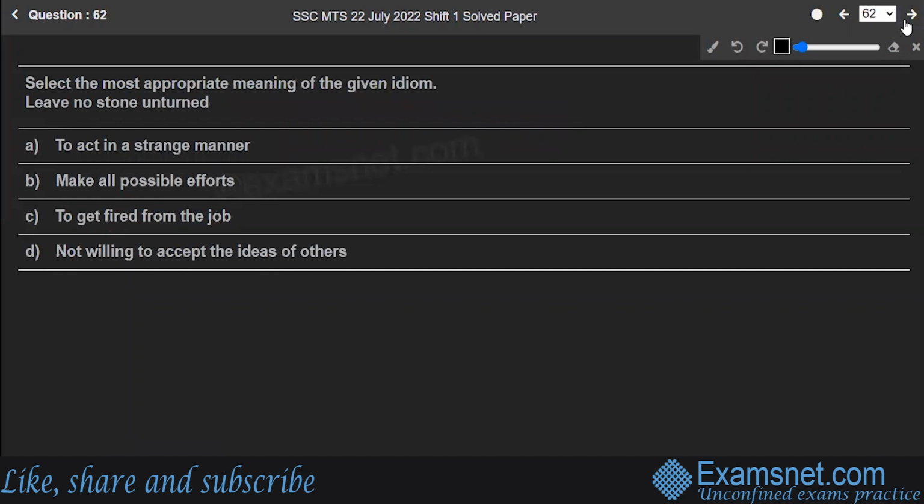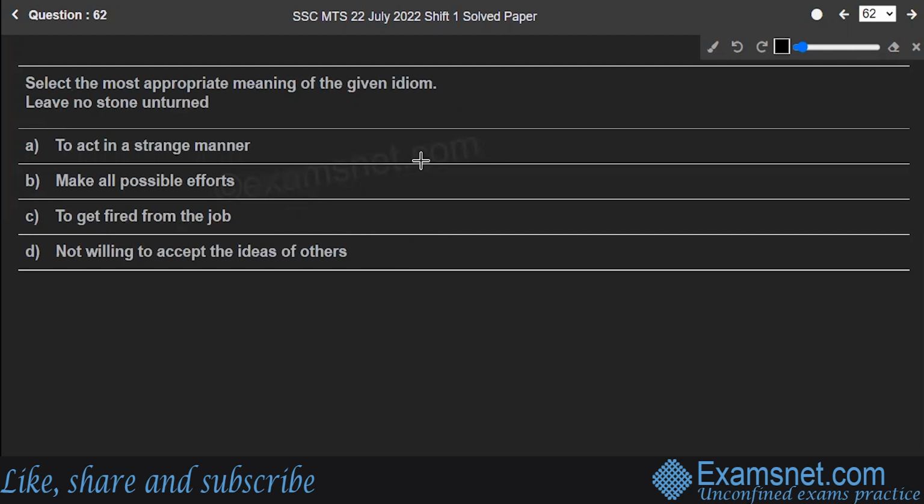Select the most appropriate meaning of the given idiom, not the word, it's an idiom. And the given idiom is leave no stone unturned. The options are: A, to act in a strange manner. B, make all possible efforts. C, to get fired from the job. Or D, not willing to accept the ideas of others.